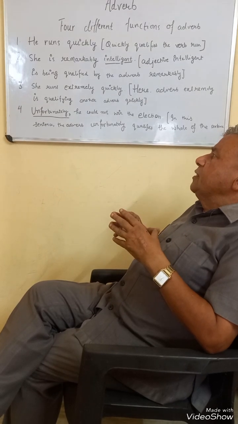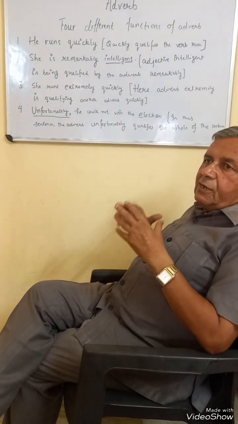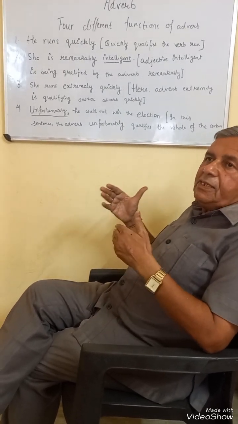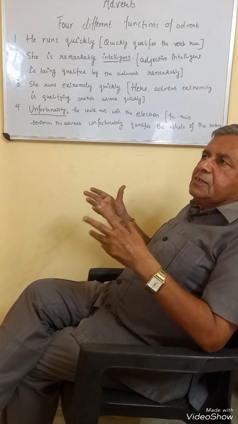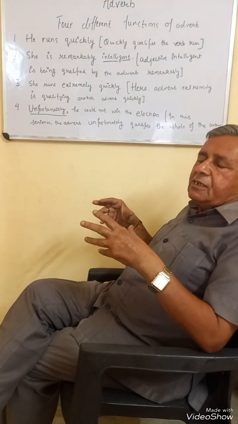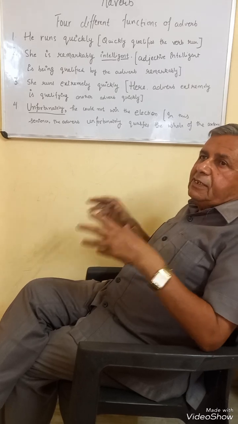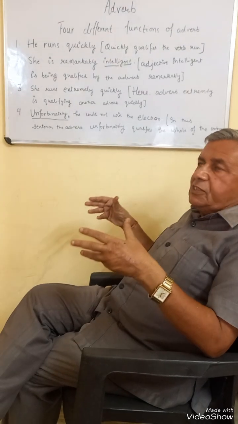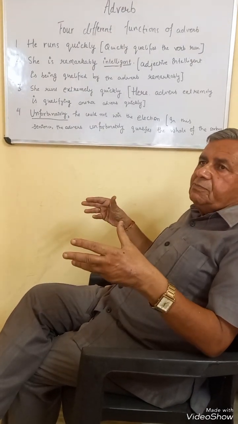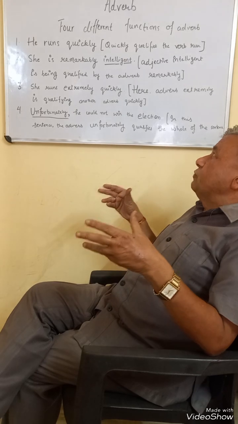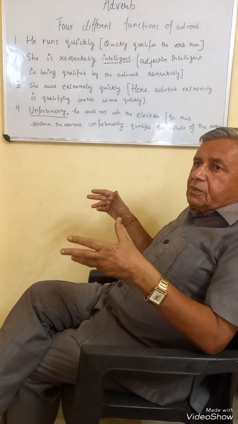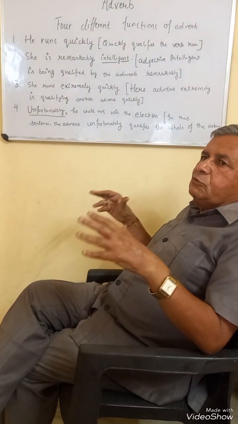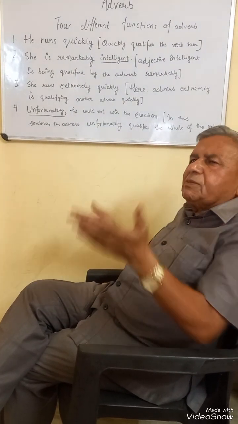Just read the sentence. She runs extremely quickly. Here, quickly itself is an adverb which is being qualified by another adverb, extremely. Some new information about the word quickly is being given through another adverb, extremely. So, these are the three major functions of adverb: to qualify verb, to qualify adjectives, and to qualify another adverb.